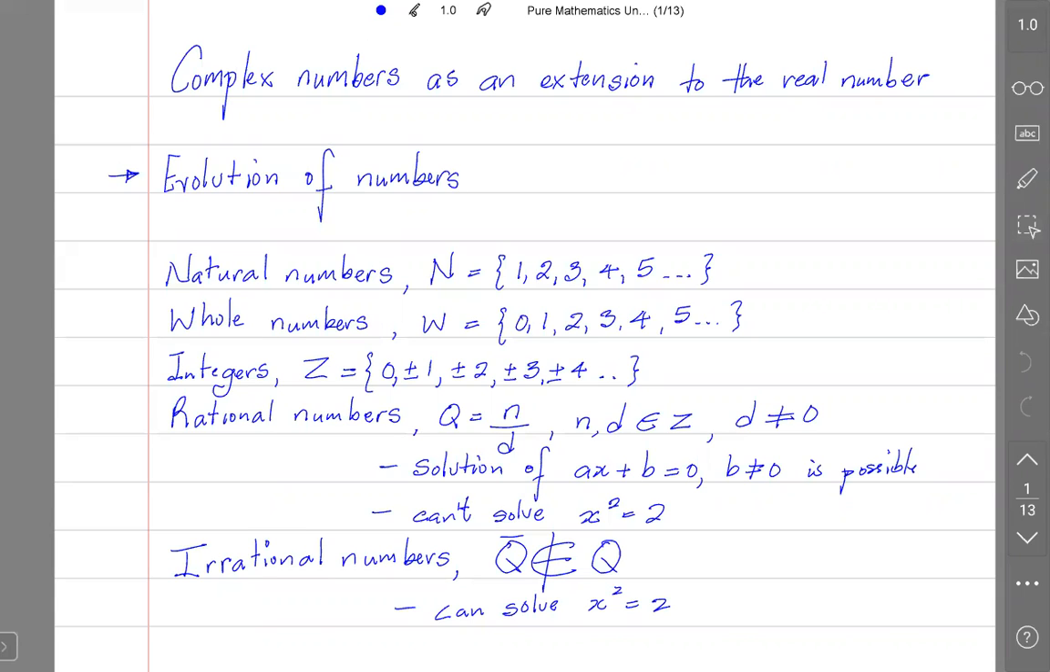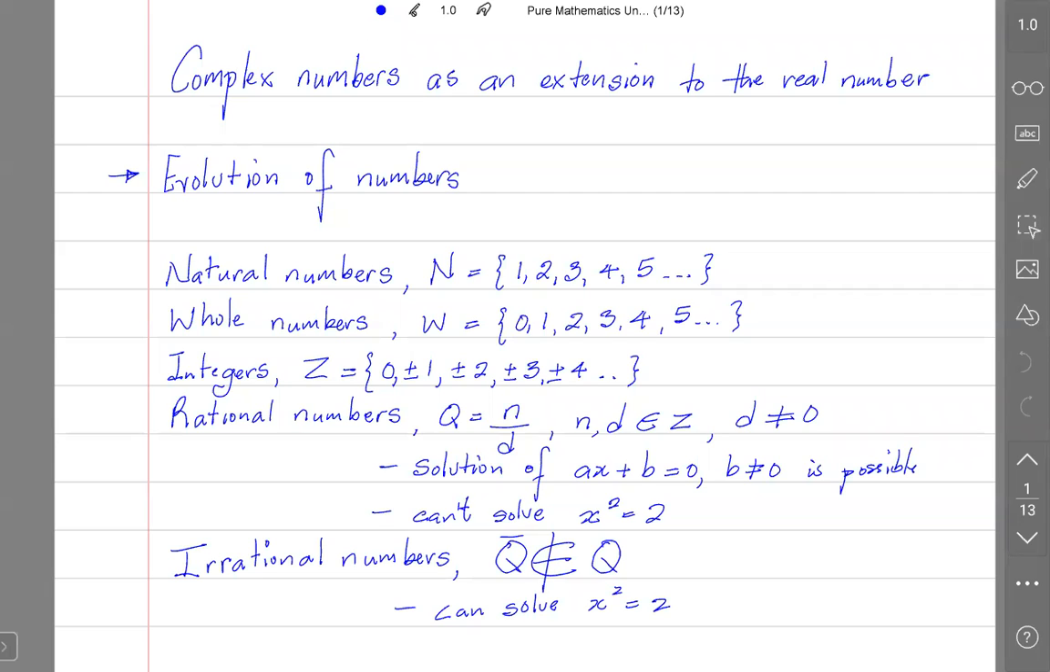Your natural numbers are your counting numbers. As you can see, the symbol is N: 1, 2, 3, 4, 5, going on to infinity. Then 0 is added. Once 0 is added, what do we now call the set? The counting numbers plus 0 are now called your whole numbers. You add the negative numbers, and once you add those, you now have integers.